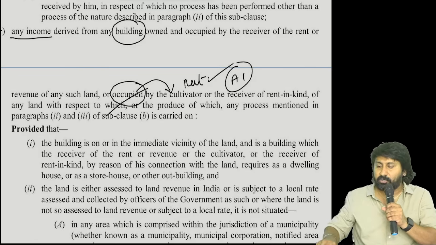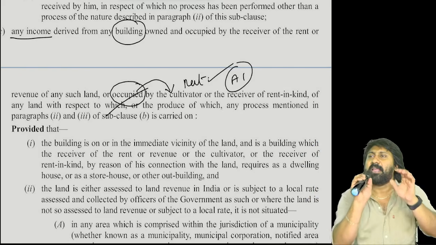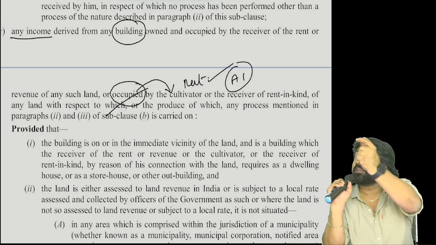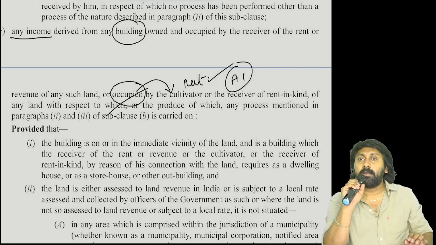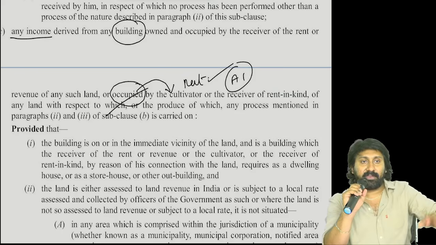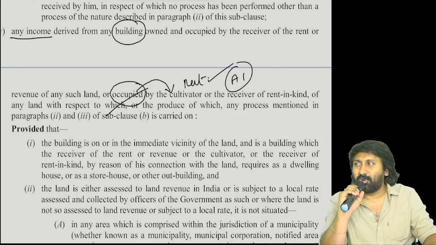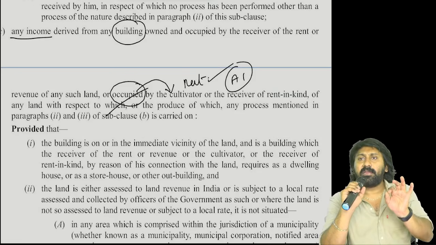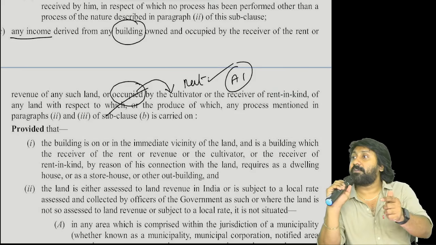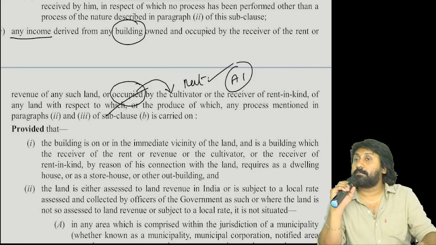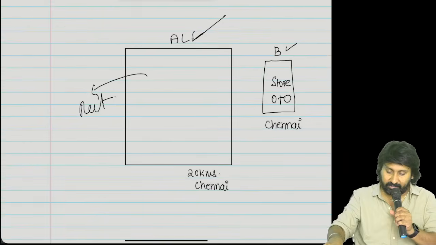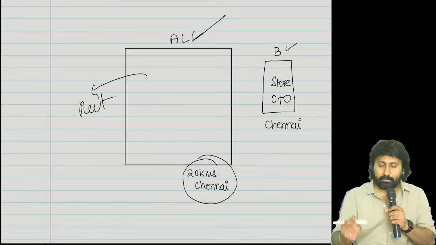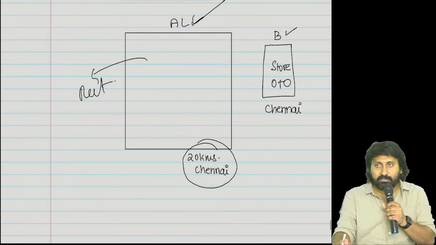In simple language, any income derived from the building, any income in relation to such land. Such land means which land? Indian agricultural land. That will also be treated as agricultural income. Now listen. Where is the agricultural land located? 20 kilometers away from Chennai.